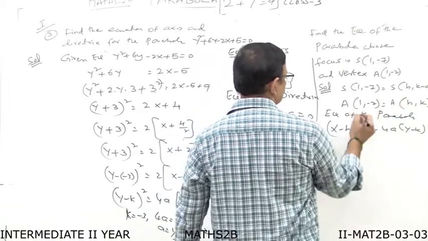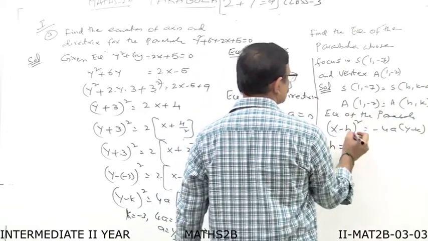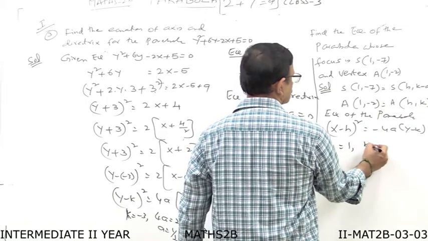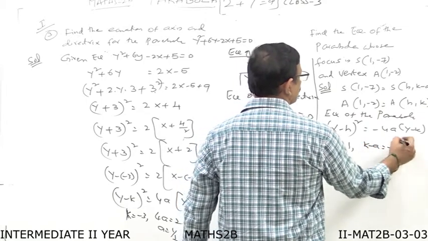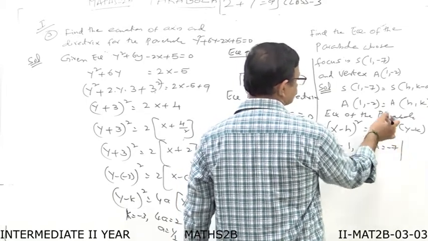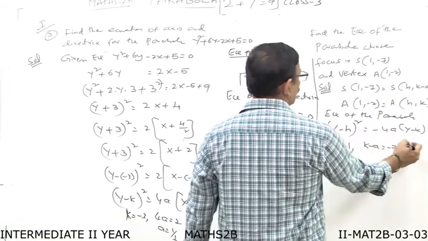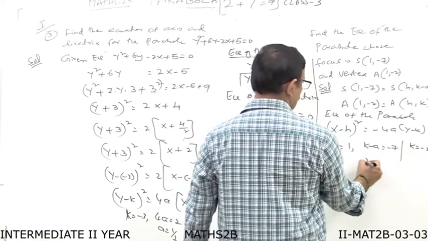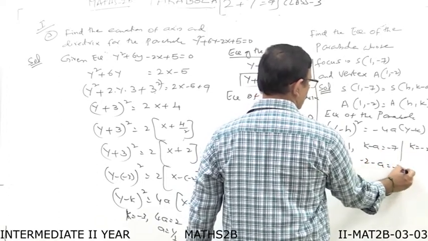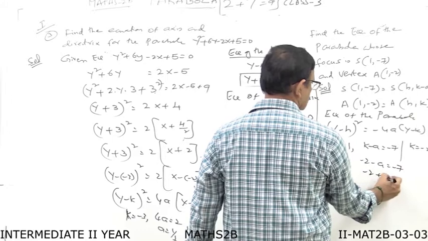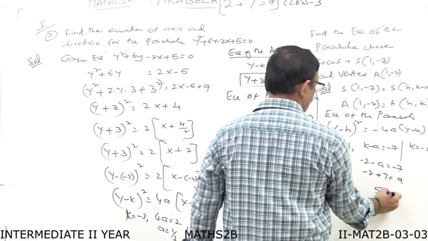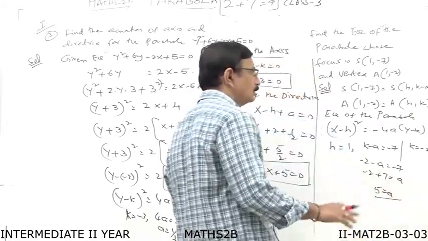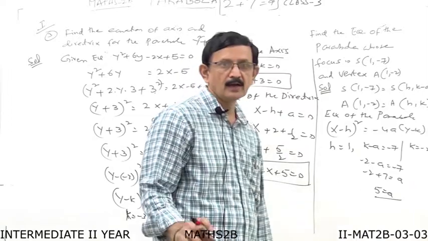If you compare these two, h is equal to 1 and k minus a is equal to minus 7, and k is equal to how much? k is equal to minus 2, substitute in this one. Minus 2 minus a is equal to minus 7. Minus 2 plus 7 is equal to a. Therefore, a is equal to 5. Now we got all the three values, that is h, a and k.